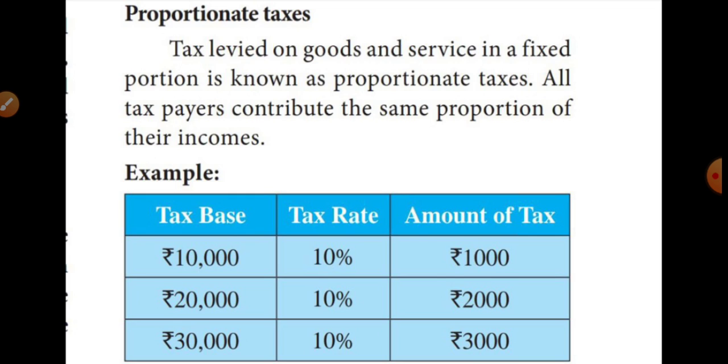Can you understand, students? All the taxpayers contribute the same proportion of their incomes. That means same tax. Lower class, upper class and middle class people also pay the same amount of taxes. That means income increase means also want to pay the tax in same rate. Same rate, that is called proportionate taxes.